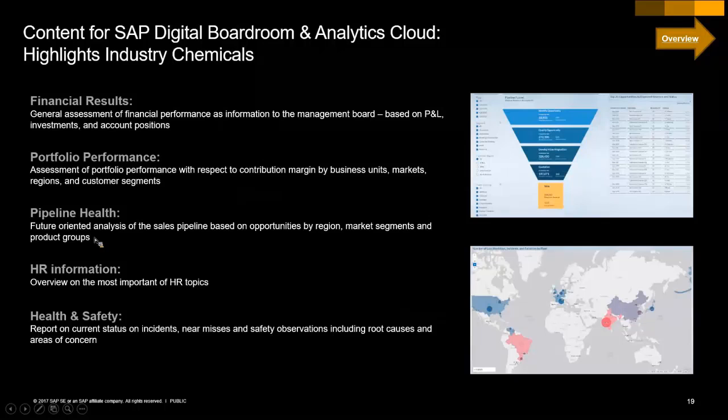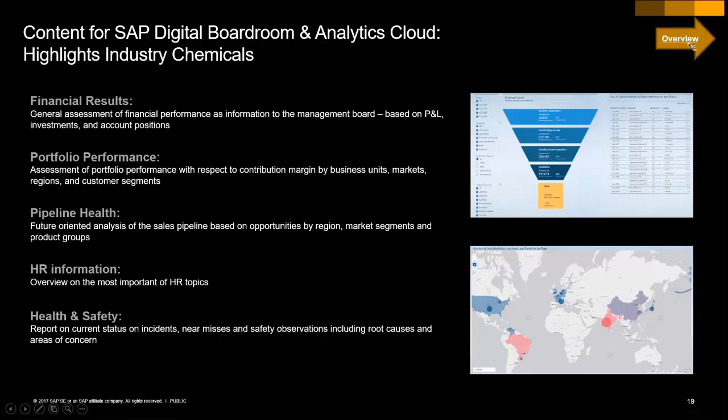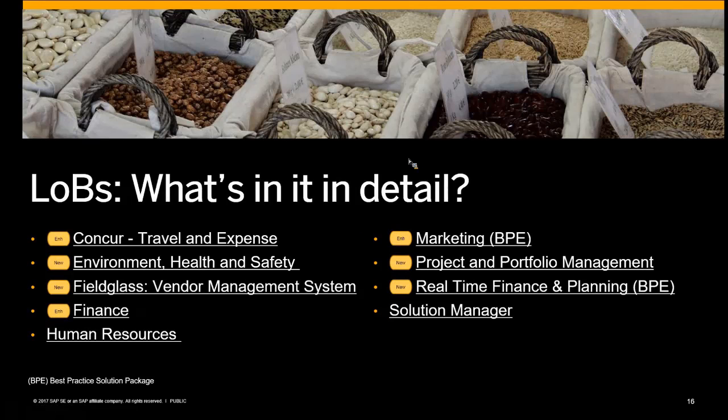So if we click, for instance, on the chemicals part, you would see on one slide the most important KPIs, the most important business areas that we cover within that industry. You would see a couple of screenshots and thus get a first good impression of what the content really covers. And if that raises your interest, well, you've already seen how easy it is to get the content and install it. So with that slide deck, you can really get a comprehensive overview. And we have that also for the LoBs, so let's briefly flash that.